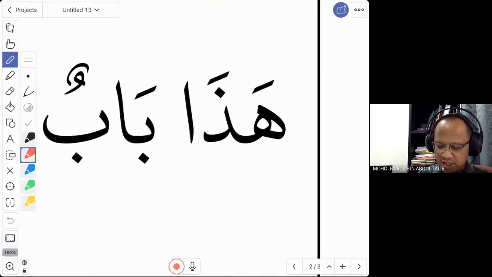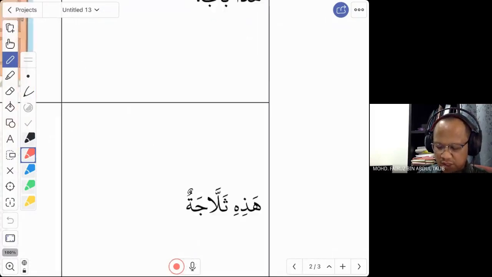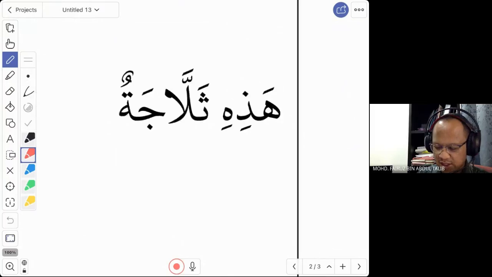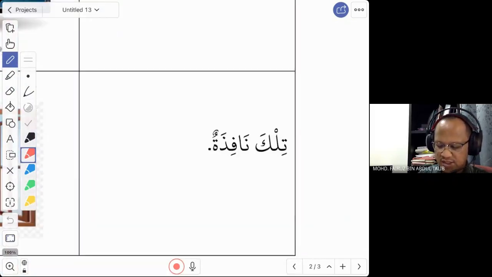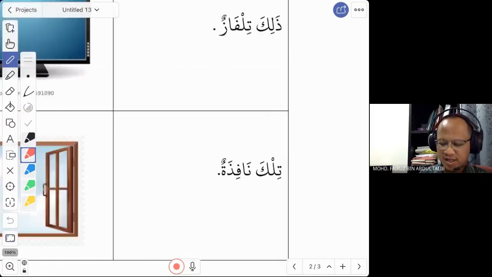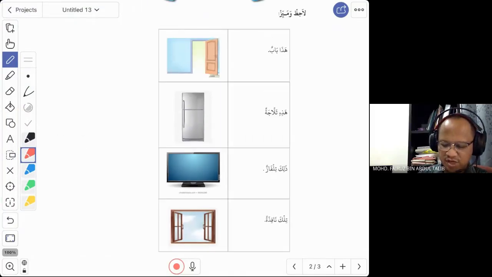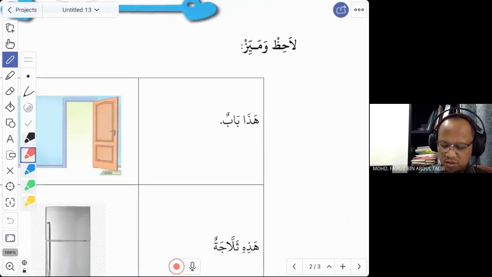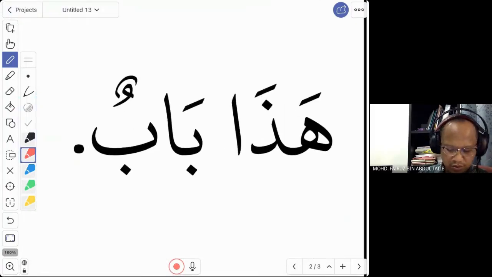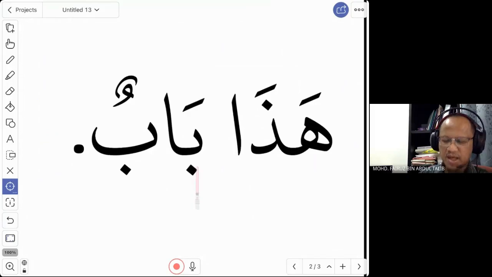And the words are the same words again that you have learned. The first word is haza. The second word is hazihi. The third word is dhalika. And the fourth word is tilka. Now let us look at some new vocabulary. What is this? A door. How do you say a door? Iqra'u. Hadha babun.